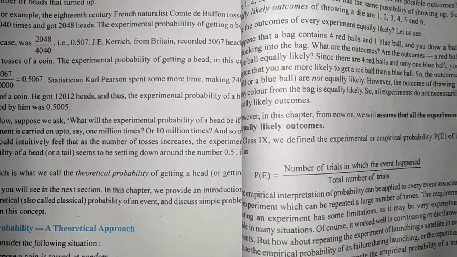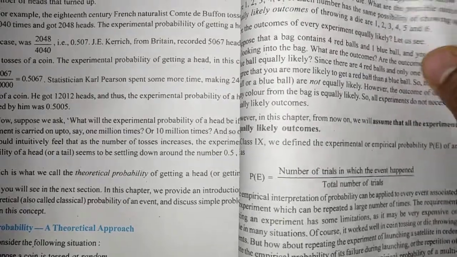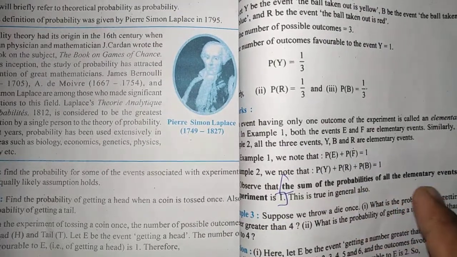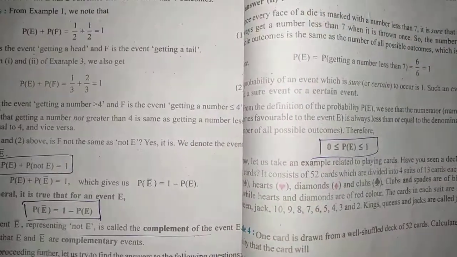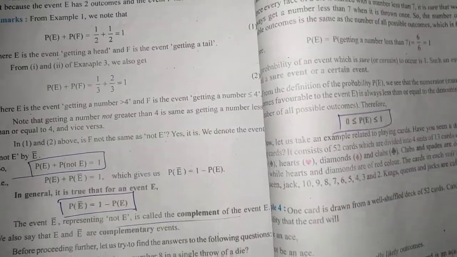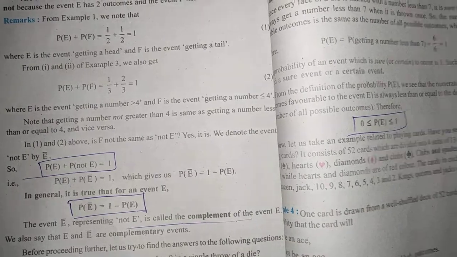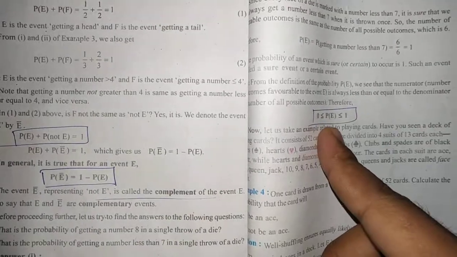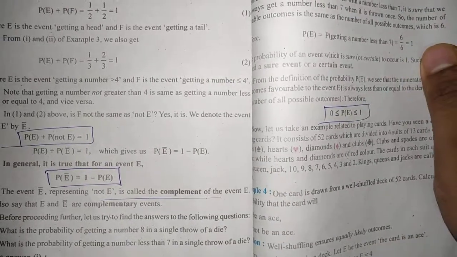The formula of probability is the number of trials in which the event happened divided by the total number of trials. The division of both these numbers is called the probability, and the sum of the probabilities of all the elementary events of an experiment is always 1. And one more definition: P(E) and P(not E). P(E) means the event which will happen, and P(not E) is the event which will not happen. The sum of both is 1 only, and the value of P(not E) is 1 minus P(E). The value of probability lies between 0 and 1 only, and 0 and 1 are included. Remember this one thing.